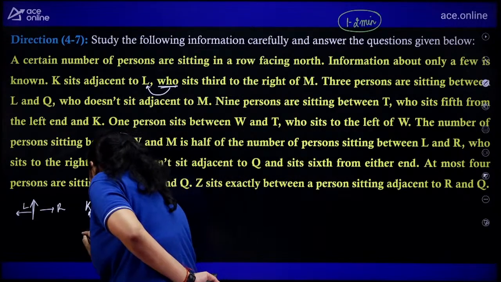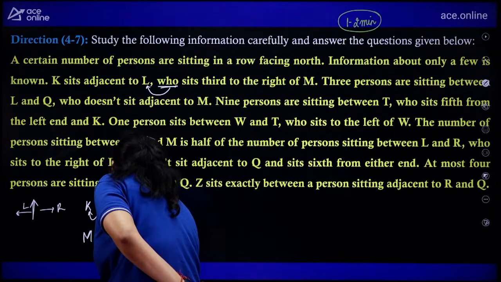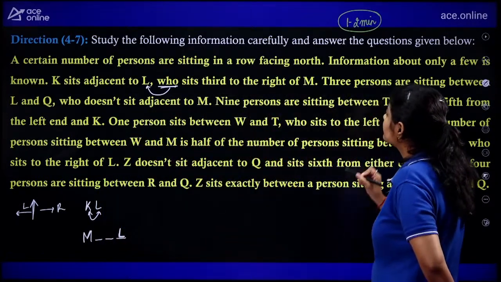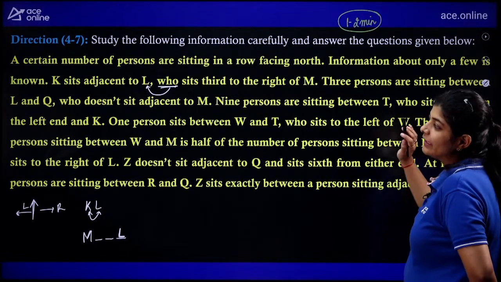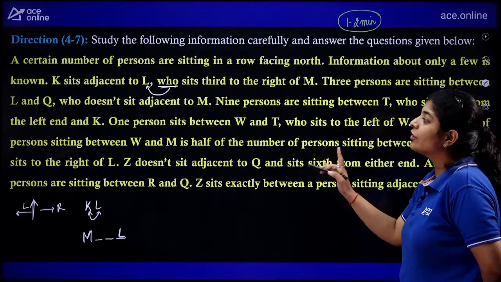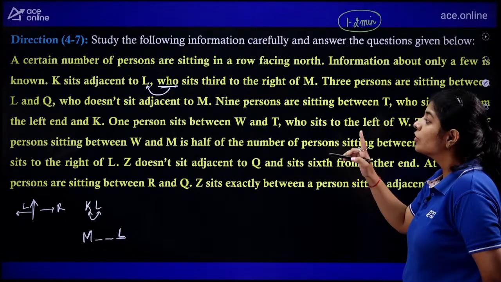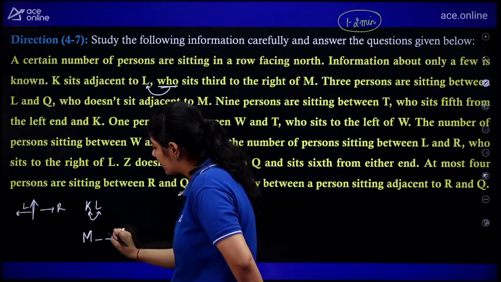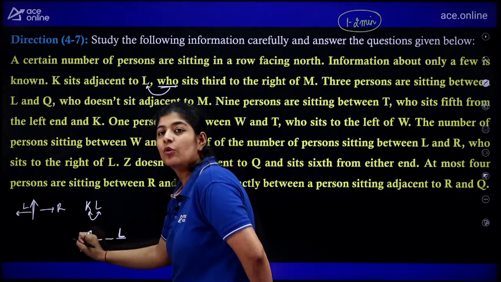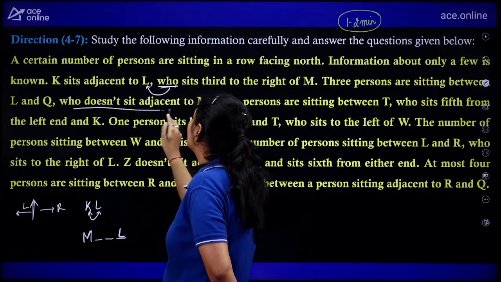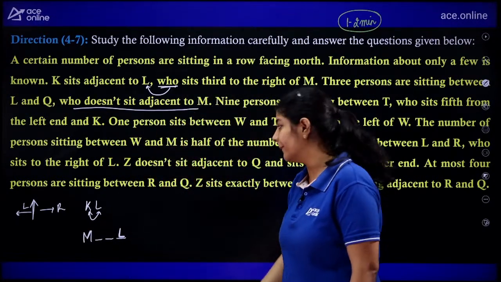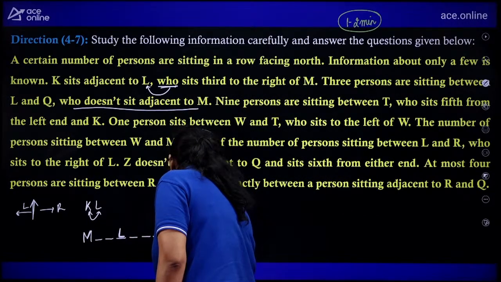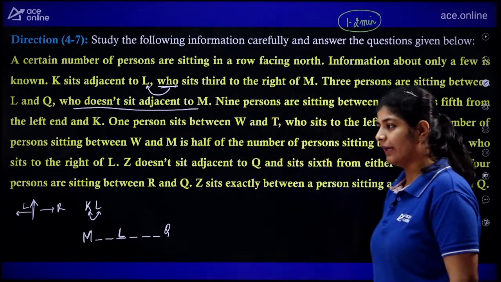If we are having M over here, then third right: first right, second right, third right. Here we need to put L, right? Next, 3 persons are sitting between L and Q, who does not sit adjacent to M. If we take L on this side and Q on this side, 1, 2, 3, we can't place Q over here because it is clearly mentioned that Q is not going to sit adjacent to M. So if there are 3 persons, they should be like this.